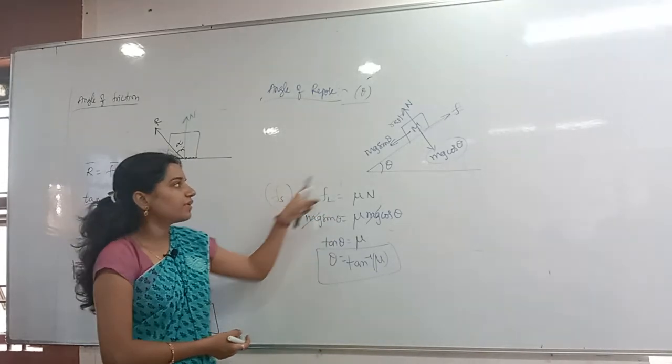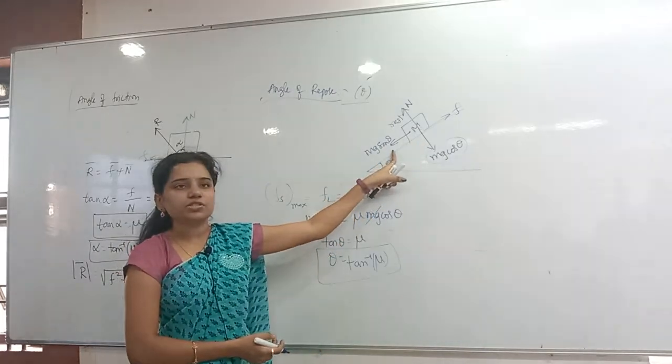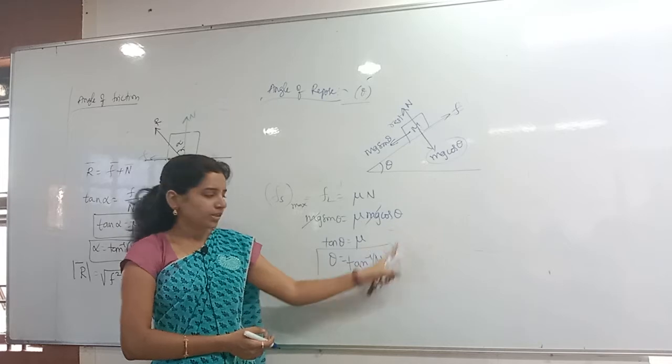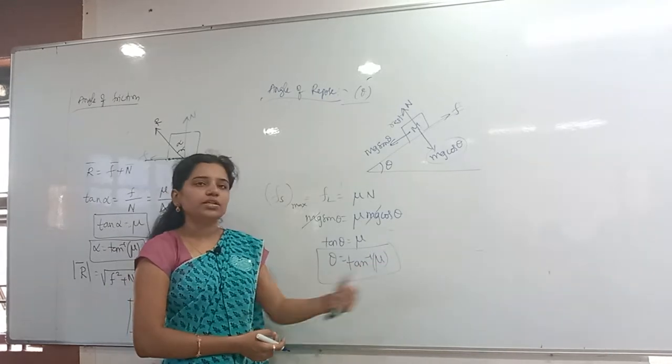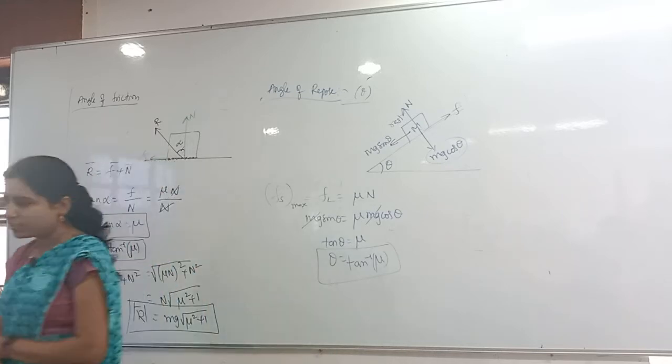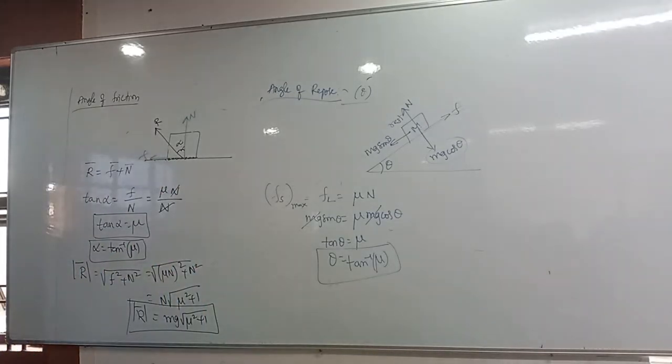So that static friction value is how much now? Tell me. mg sin theta equals mu into normal reaction. Then from that, theta is equal to what we got? Tan inverse of mu. Clear everybody? Copy that. Angle of repose, right, first of all.